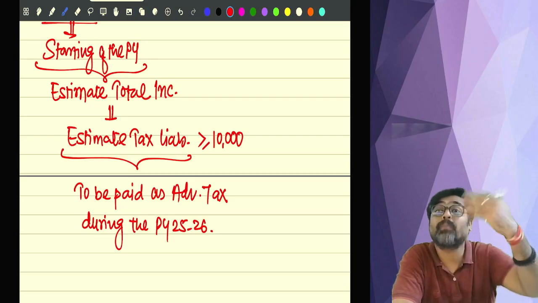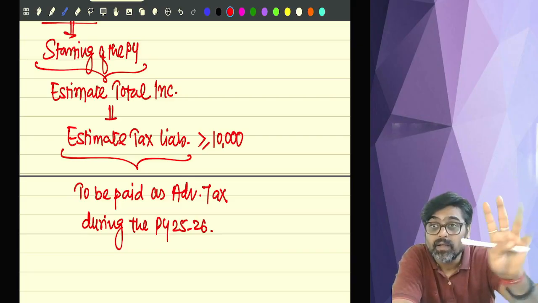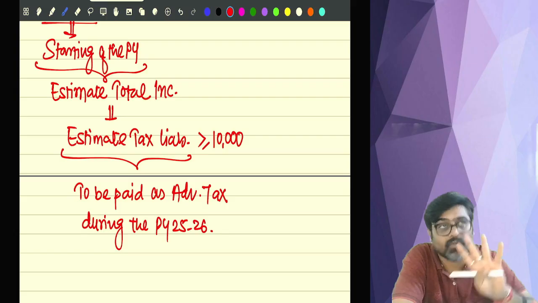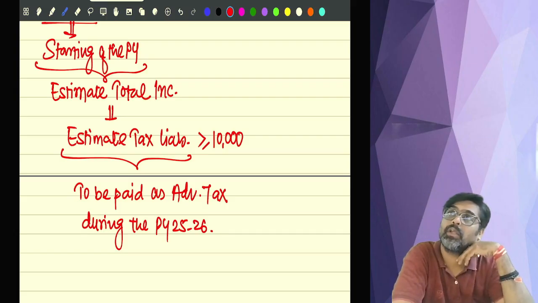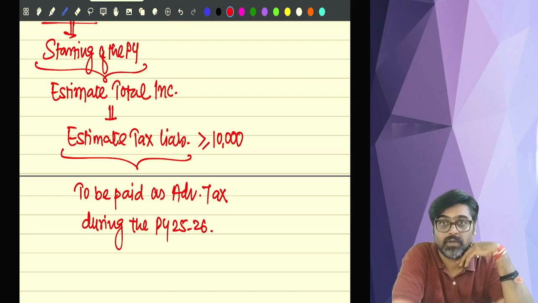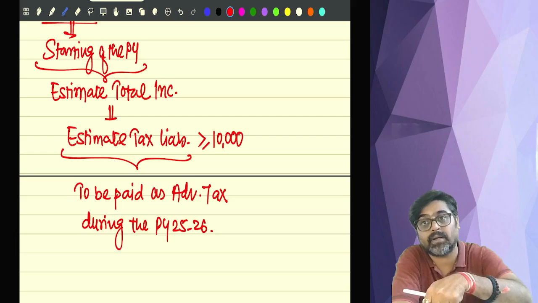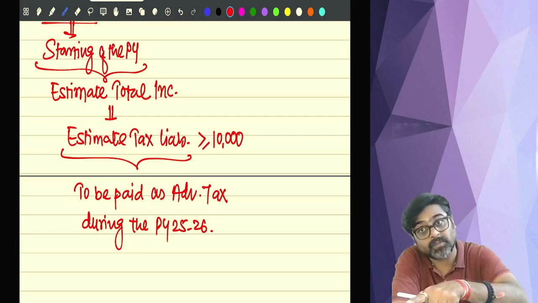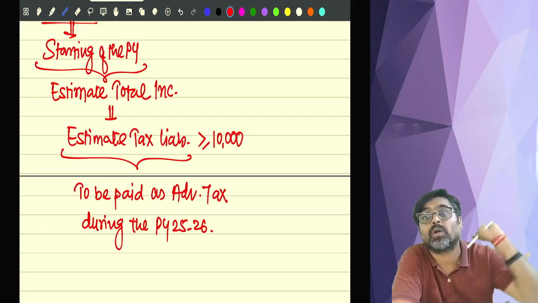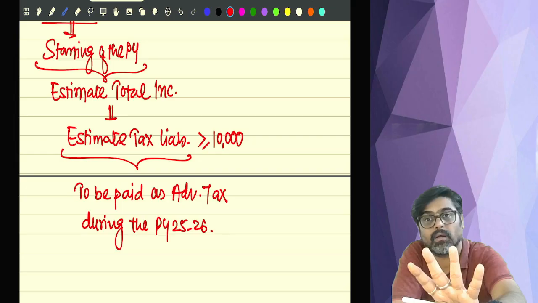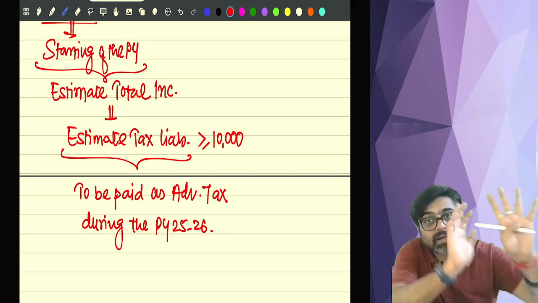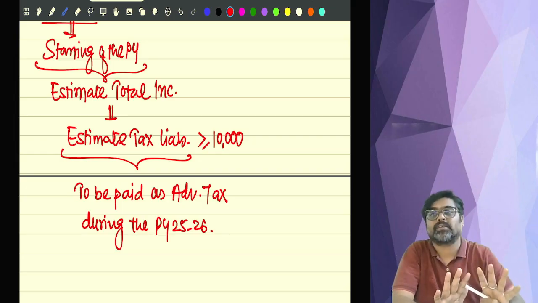Just make yourself ready. For example, the tax estimated was 35,000. Is 35,000 10,000 rupees or more? Yes. Then be ready to pay that 35,000 in this year as advance tax. We don't want that 35,000 right now. Understanding? Right now just make an estimation.